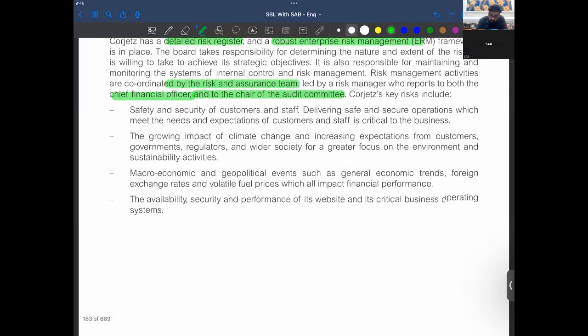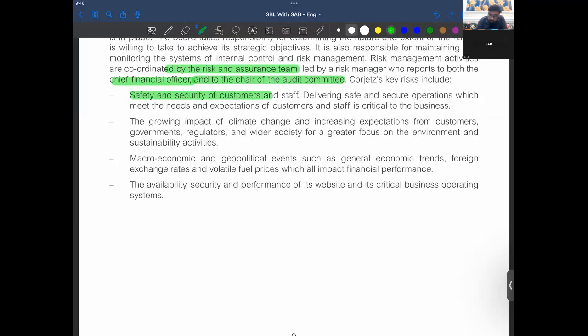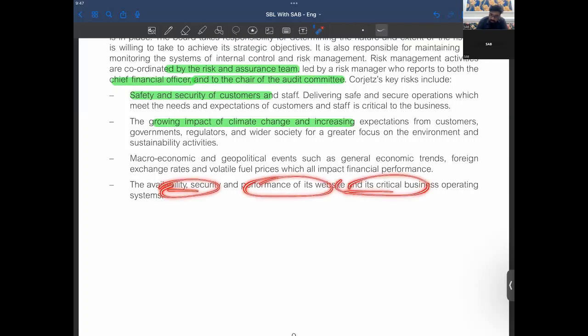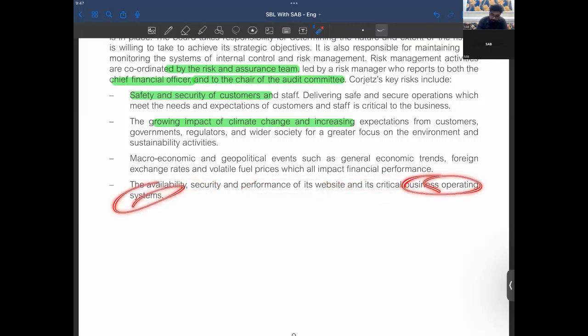They have the key risk, safety and security of customers, the growing impact of climate change. Yeah, the climate change can be one of the risks because any of the particular impact of climate could have a serious impact on the airlines and our air capacity. Airline and air capacity. So it's good to have a look on it. Then macroeconomic, geopolitical events such as general economic trends, foreign exchange rates, volatile fuel prices, the availability, security, performance of its websites, right? Business operating systems.